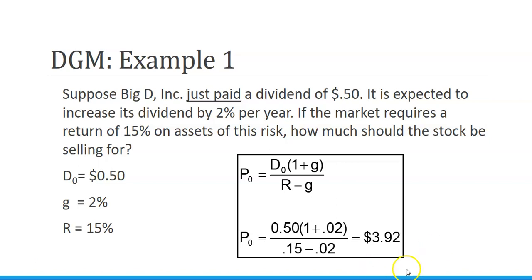So the price of our stock is dividend times 1 plus the growth rate, divided by the required rate of return minus the growth rate. So you can see here, 50 cents times 1 plus the growth rate of 2%, divided by the required return of 15% minus the growth rate of 2%, gives us a stock price of $3.92.